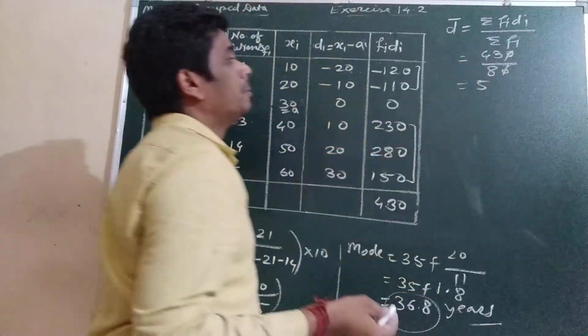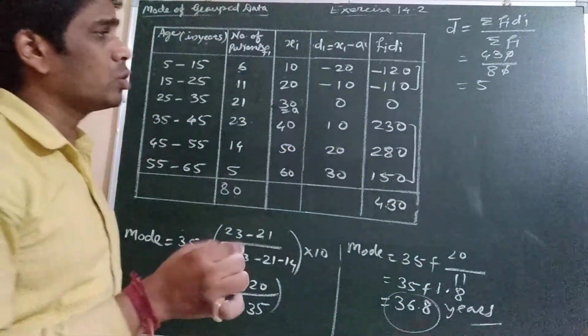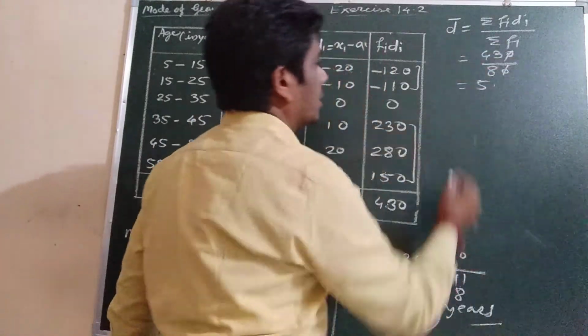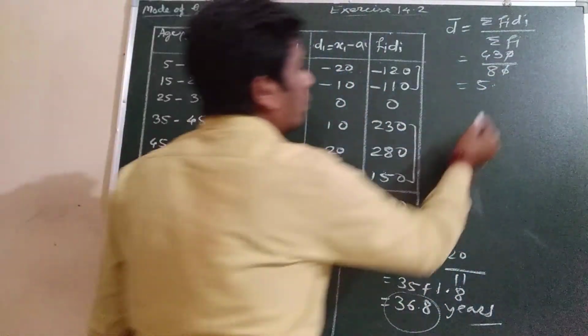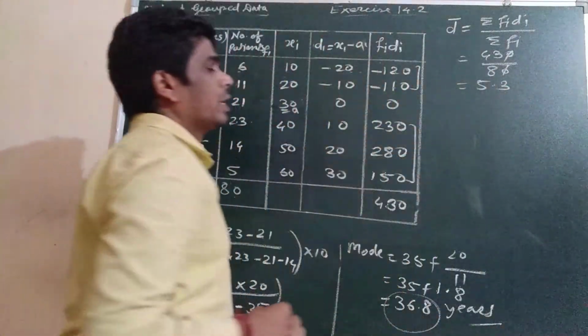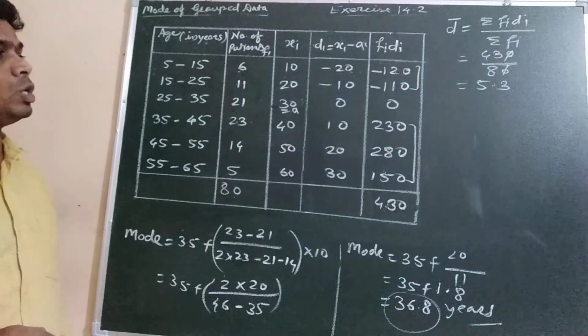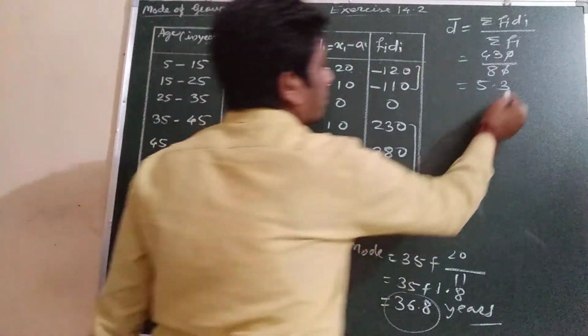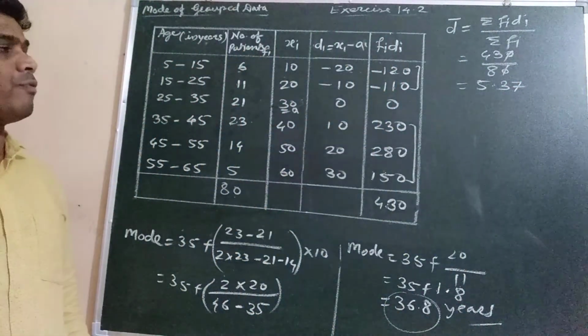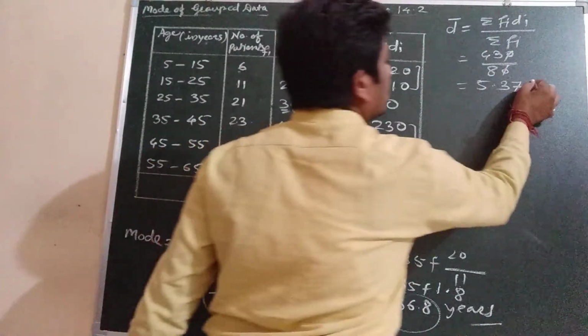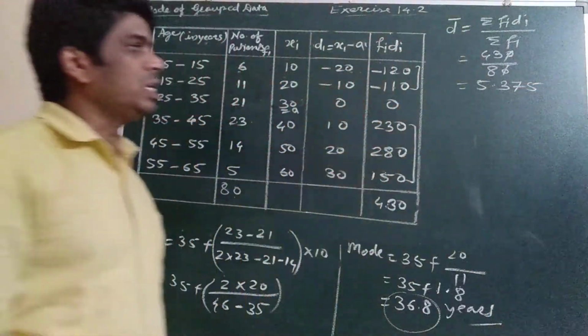The remainder will be 3, 30. So we will put the decimal here. Okay. Now 30. So 8 3s are 24. The remainder will be 6, 60. 8 7s are 56. Then the remainder will be 4, 40. 8 5s are 40. Means we got 5.375.